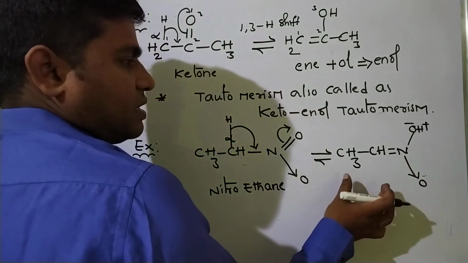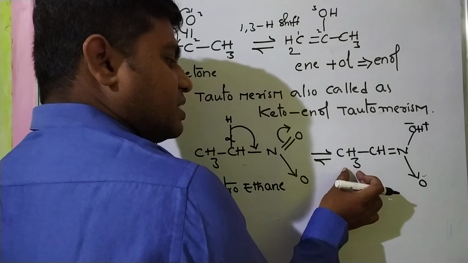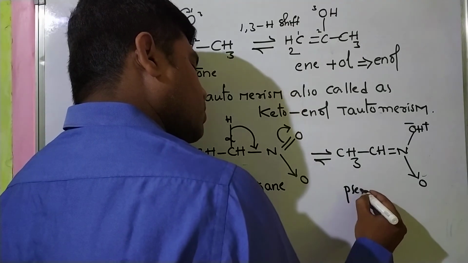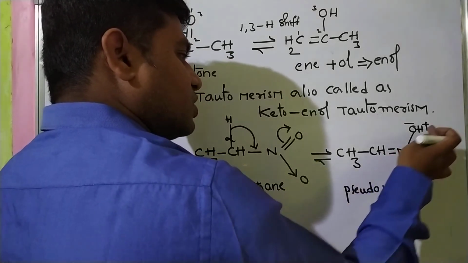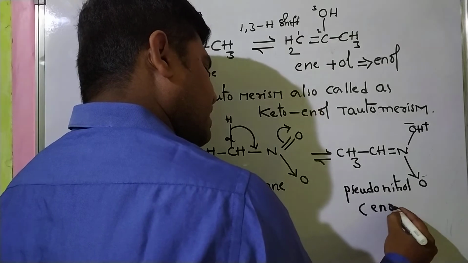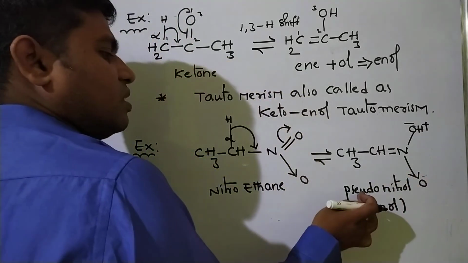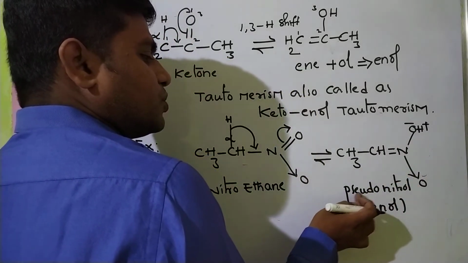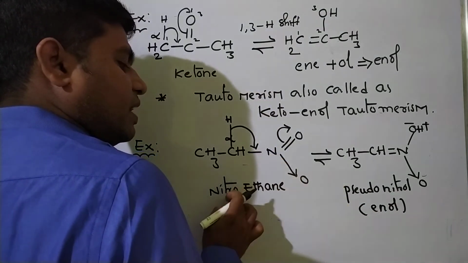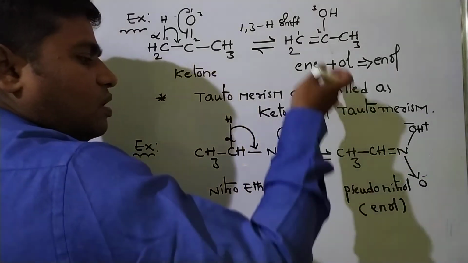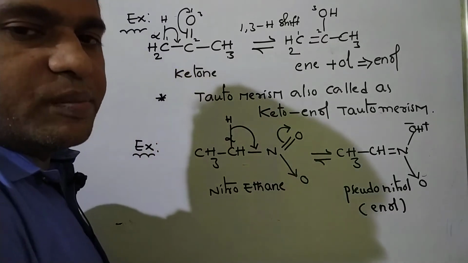So see, this is ene, this is ol. Enol. In this case, this compound is called pseudonitrile. En plus ol, we can definitely say it is an enol because there is an alkene part with a double bond. Simply, we call it pseudonitrile in chemistry because the given parent compound is nitroethane. Please note these two examples. Then we will discuss more about tautomerism.